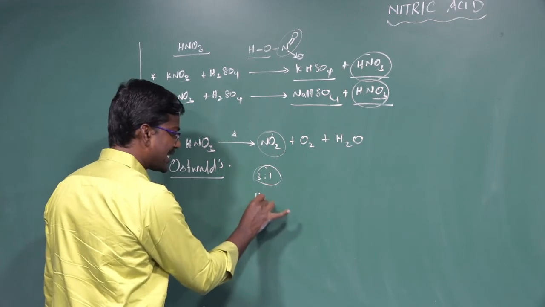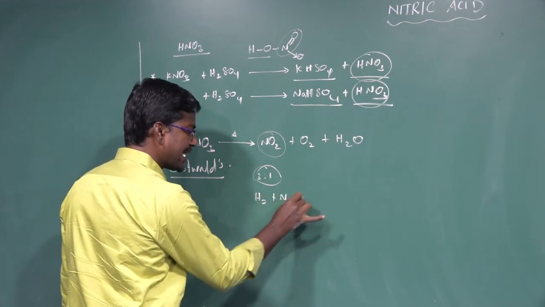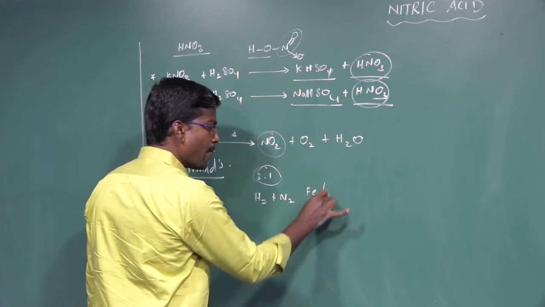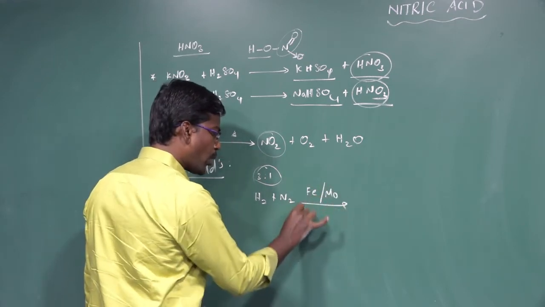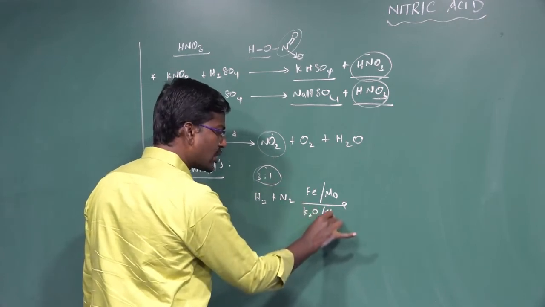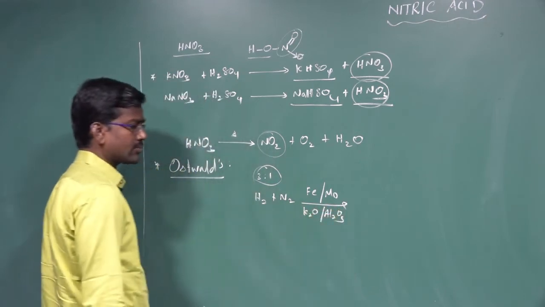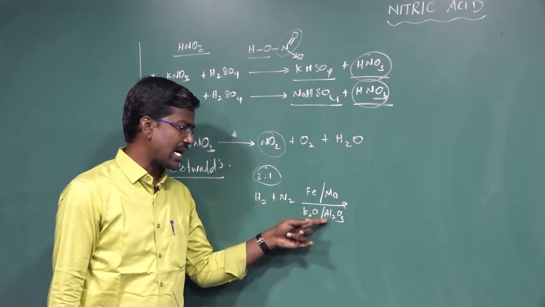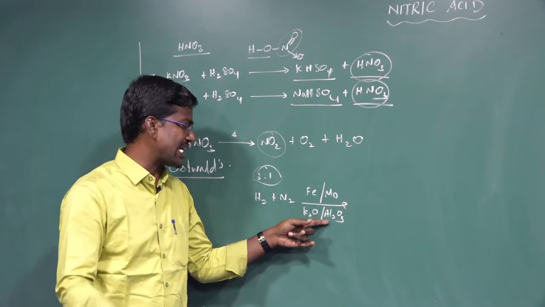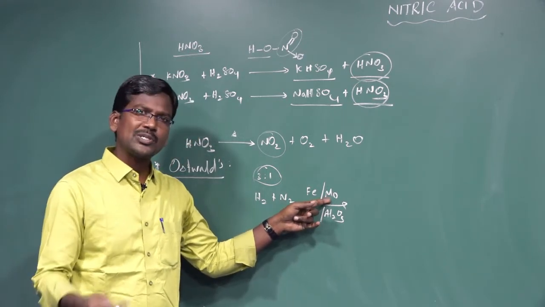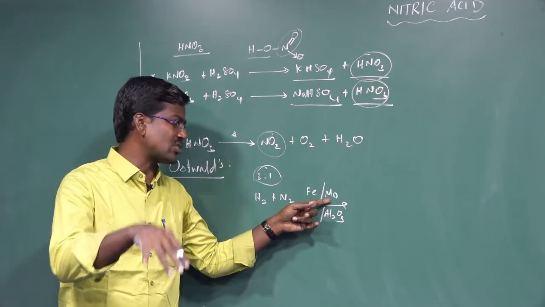of hydrogen gas combines with nitrogen gas, heated in the presence of iron metal as a catalyst, molybdenum as a promoter, potassium oxide K2O as a catalyst, and Al2O3 also as a catalyst. So iron metal is the main catalyst, potassium oxide and aluminum oxide are substituent catalysts, and molybdenum is a promoter. What is the meaning of promoter? A promoter is used to increase the activity of the catalyst.